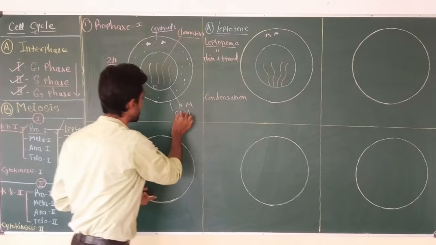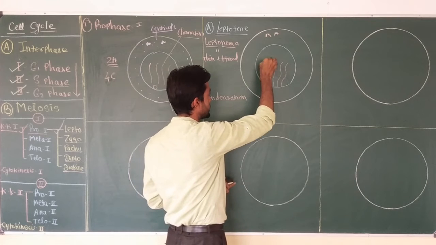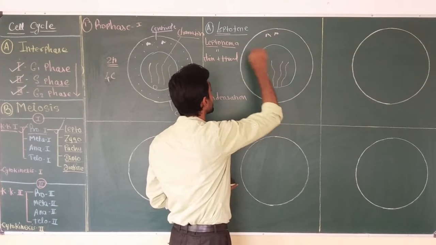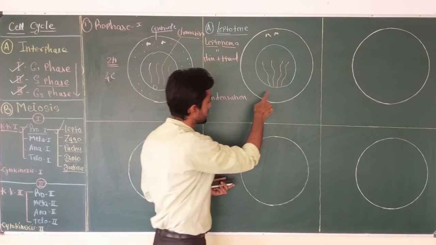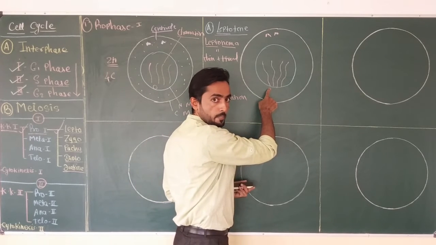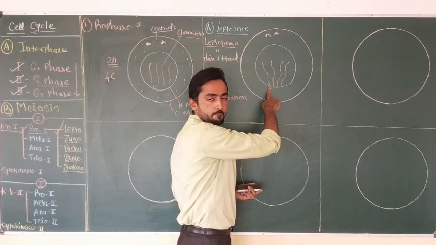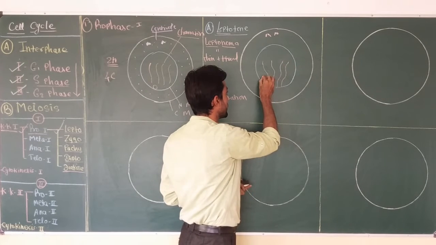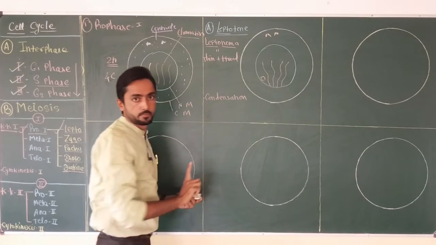Okay, this is the nuclear membrane, and here you can see the structures produced during leptotene due to condensation of the chromatin are attached to the nuclear membrane at one end. The nucleolus remains as it is, and the nuclear membrane remains as it is.